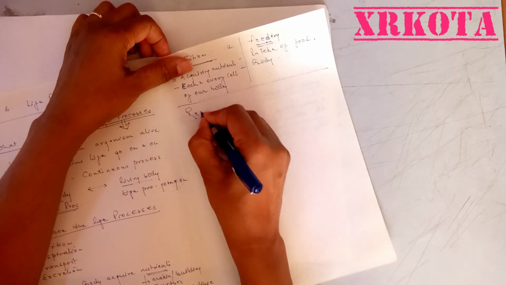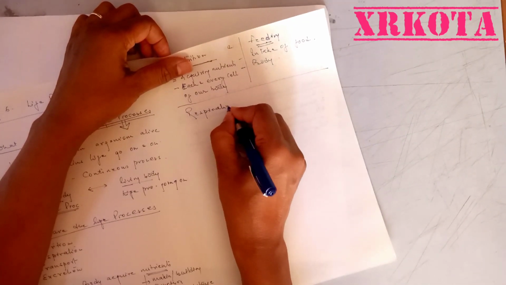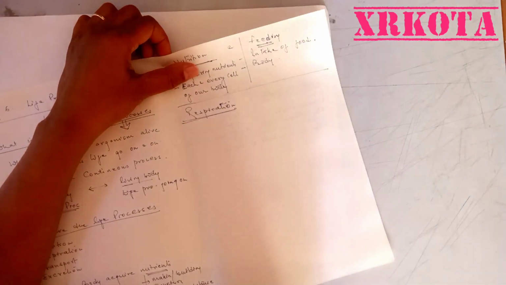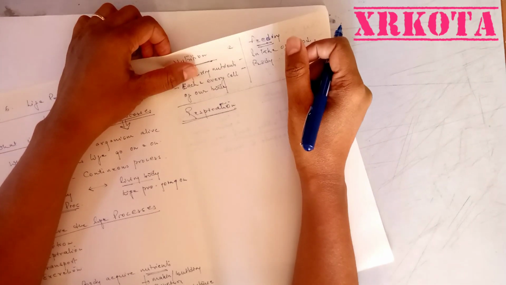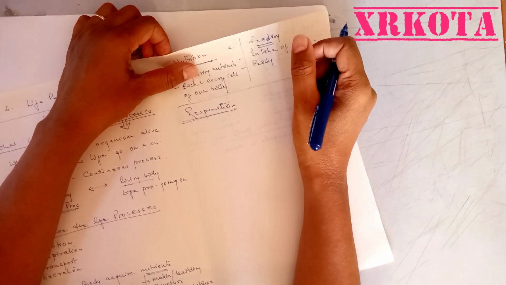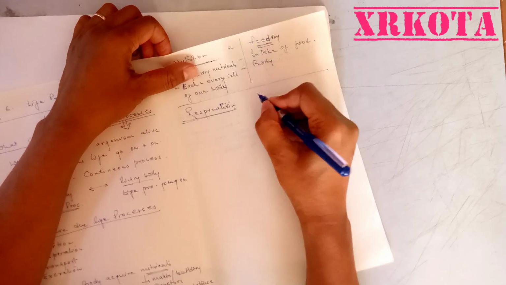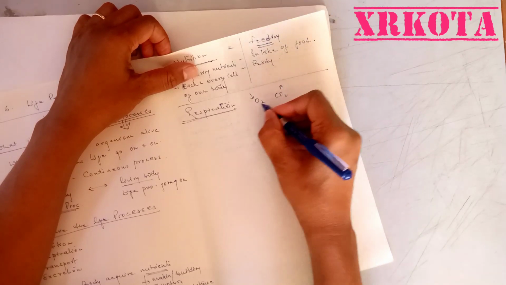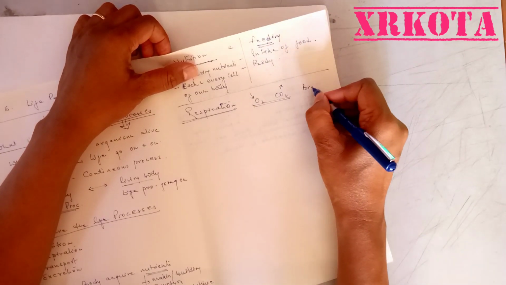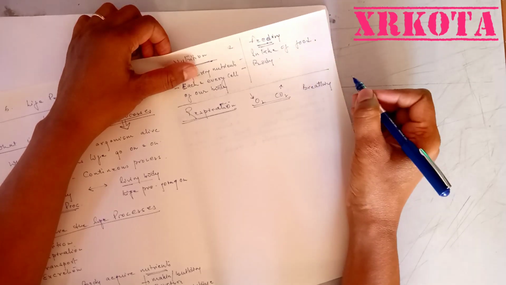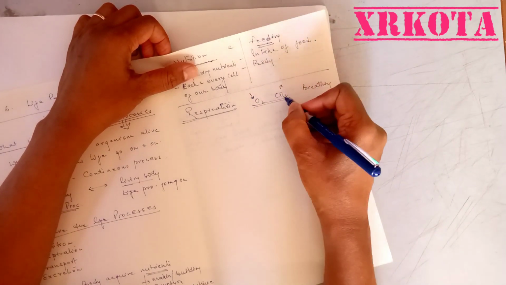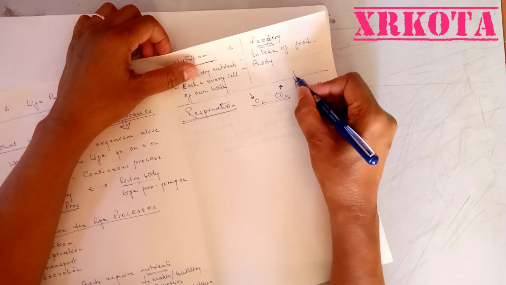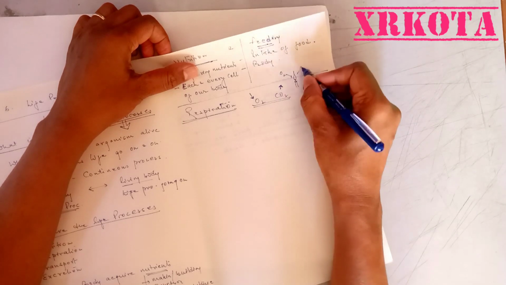Second thing is respiration. What is respiration? It's one of the very common questions which I used to ask children, what is respiration? And their answer is only that it is taking in of oxygen and giving out of carbon dioxide. Children, taking in of oxygen and giving out of carbon dioxide is not respiration, but it is only a part of respiration called breathing. Even your scooter takes oxygen and gives out carbon dioxide. Even a lighting candle is taking oxygen and giving out carbon dioxide. Oxygen in and CO2 out.